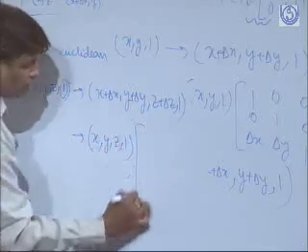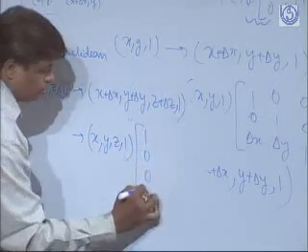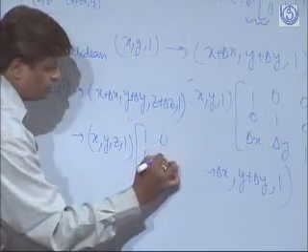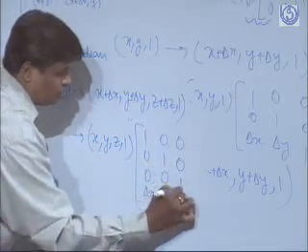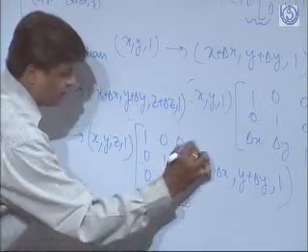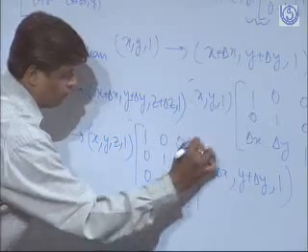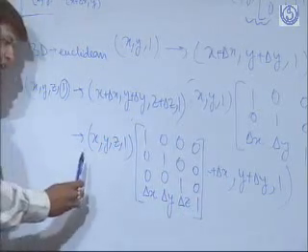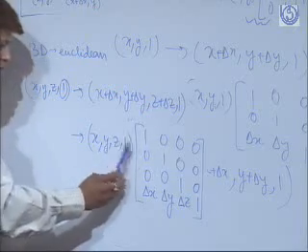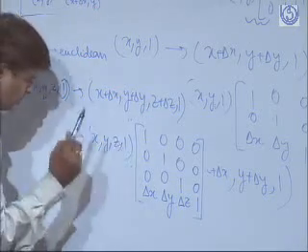the net result will look like this: 1, 0, 0, delta X, 0, 1, 0, delta Y, 0, 0, 1, delta Z, and 0, 0, 0, 1. So let's do the matrix multiplication. This into this plus this into this plus this into this plus this into this.